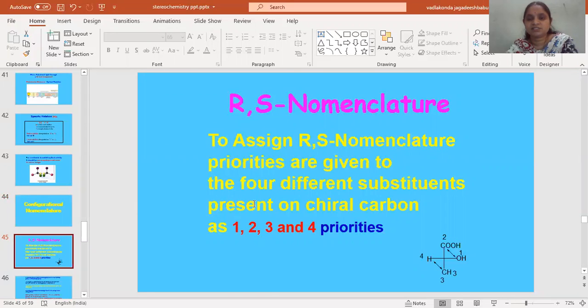Coming to the RS nomenclature. RS nomenclature is helpful to assign the configuration.